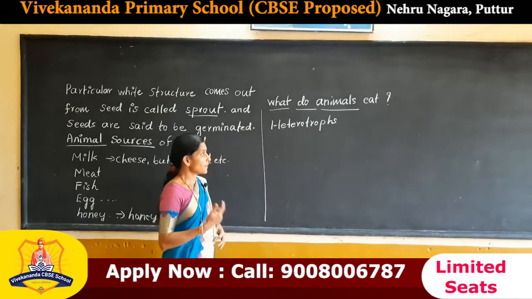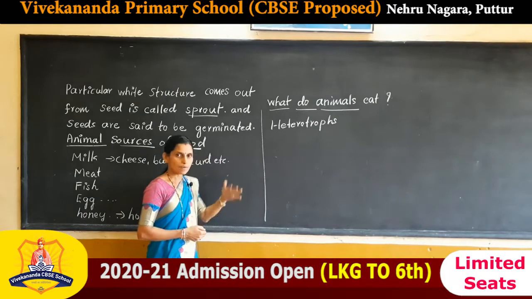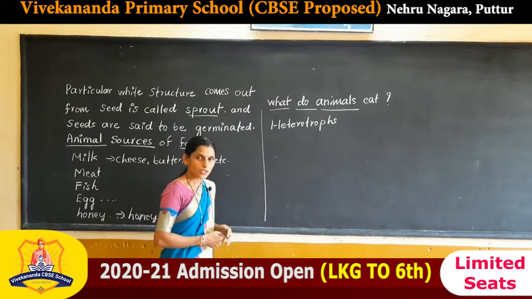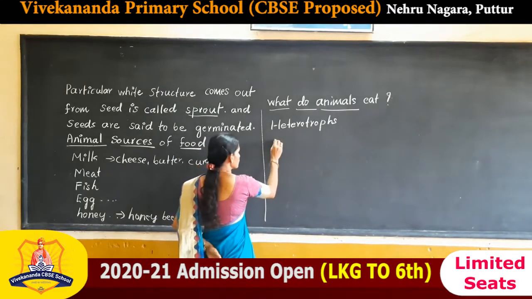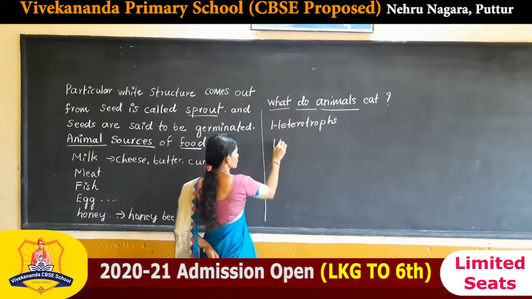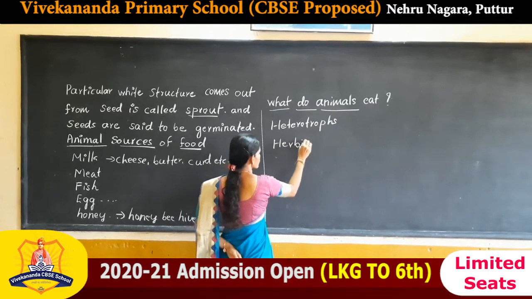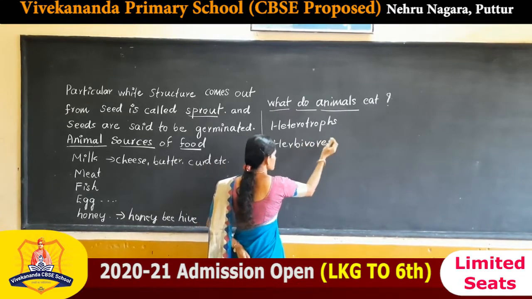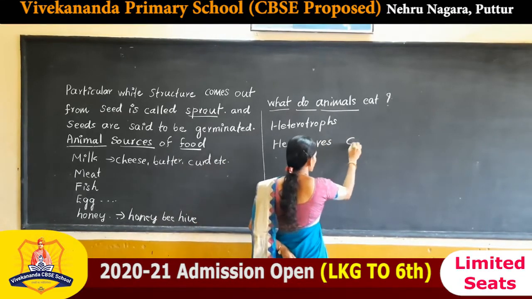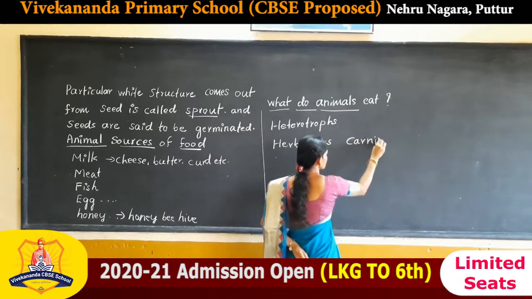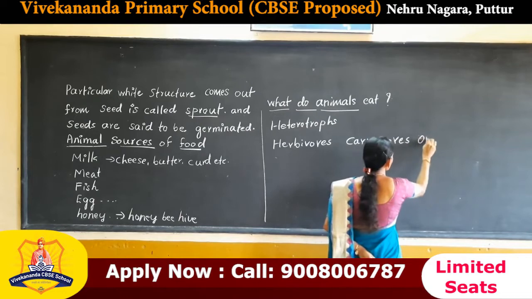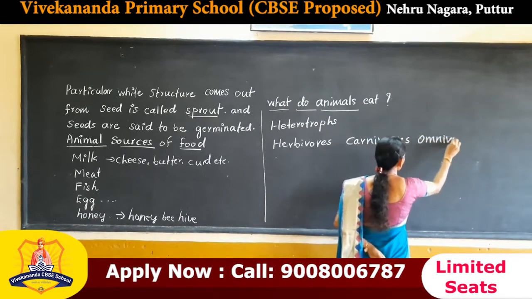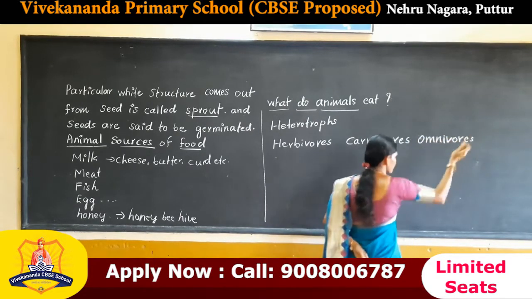Thus, based on this, animals are classified into three types. The first one, herbivores. Second one, carnivores. And third one, omnivores.